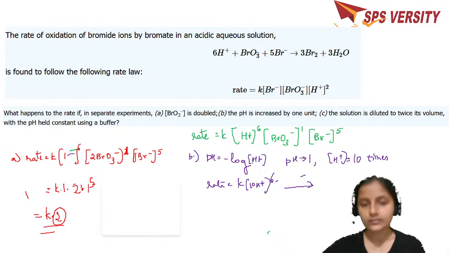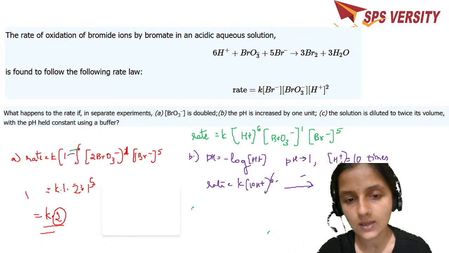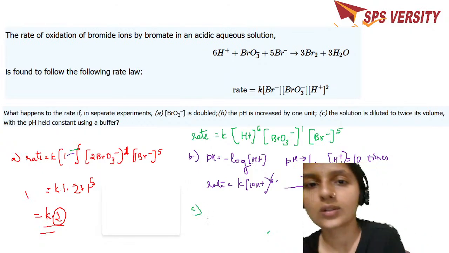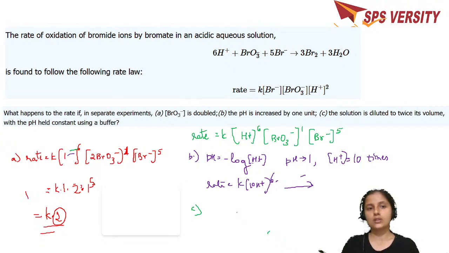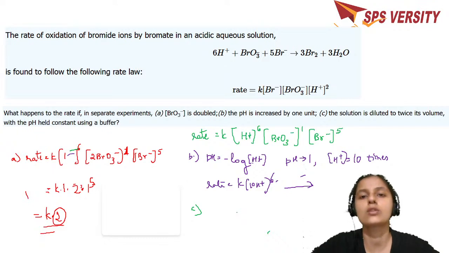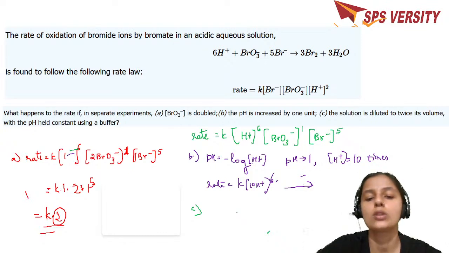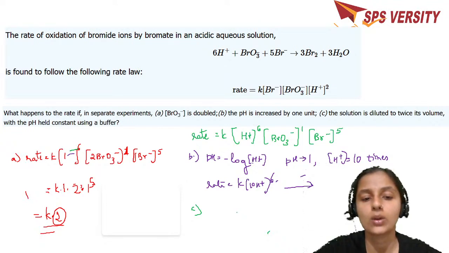We have the next one. That's equal to C. The solution is diluted to twice its volume with the pH held constant. So the concentration of H plus doesn't change, but the concentration of the solution is diluted to twice. So what happens to the concentration of BrO3 minus and 5 Br minus? When the solution is diluted to twice, what change do you expect? You can put your comments in the comment section down over here so that I can go through it.